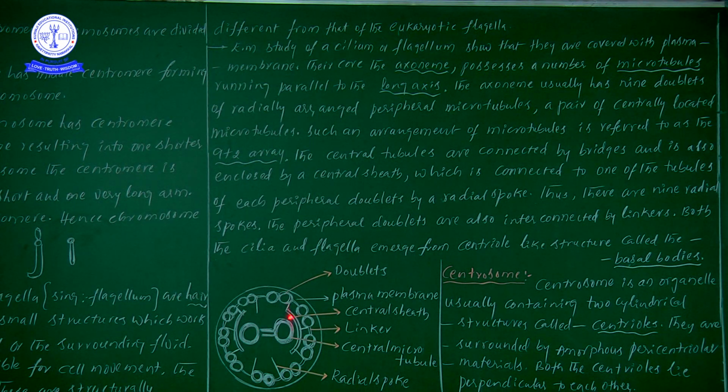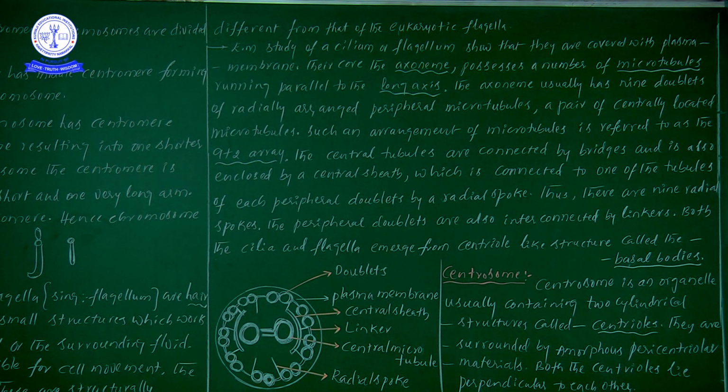Now both are covered. Enclosed means covered only. So the central tubules are covered by means of a central sheath. The central sheath is connected to one of the tubules of each peripheral doublet by a radial spoke. Once you see carefully, the central sheath is there, and it is connected to the peripheral doublets by means of radial spokes. So that radial spoke connects the peripheral doublets with the central sheath.